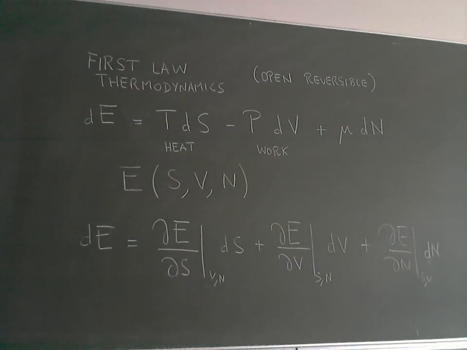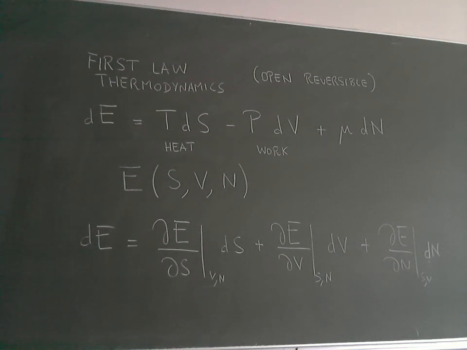All right. The next step is to write then the energy of a system as a function of state variables. Now, S, V, and N. S is the entropy, I forgot to say. V is the volume, and N the number of particles. So I write the energy now of the system as a function of S, V, and N.